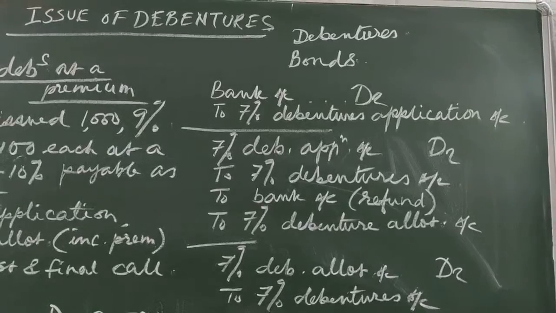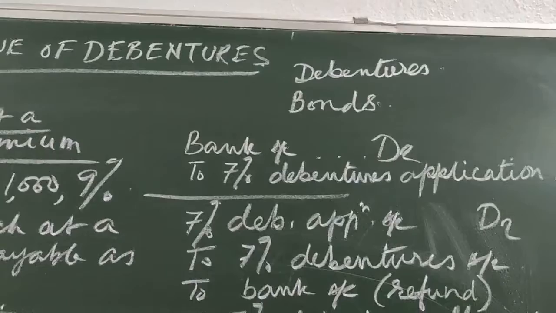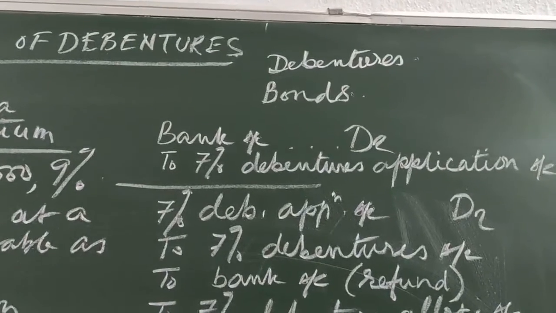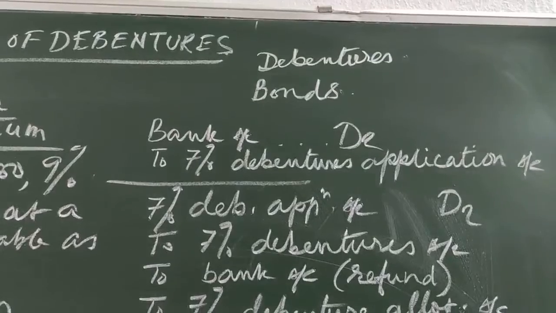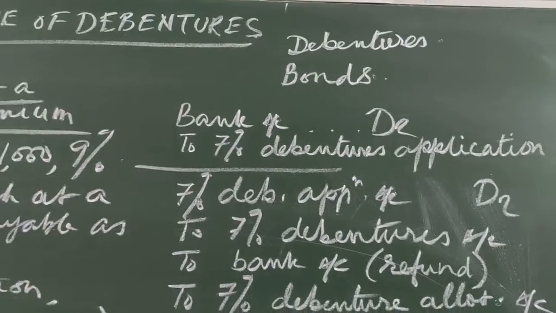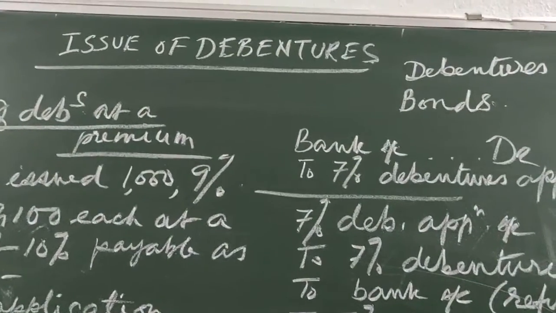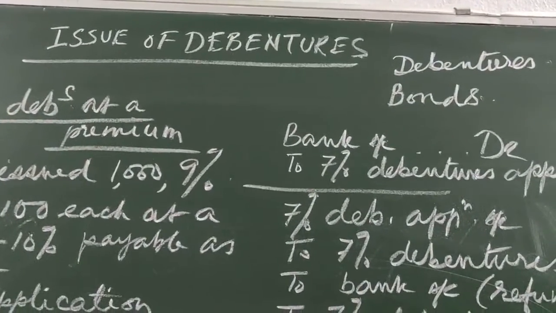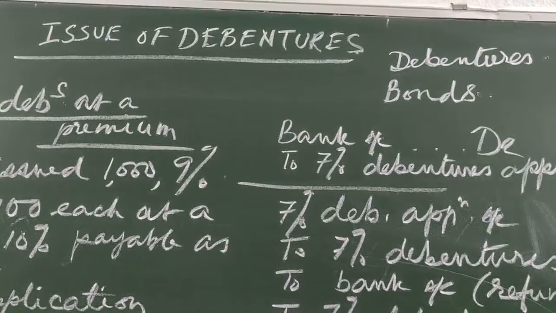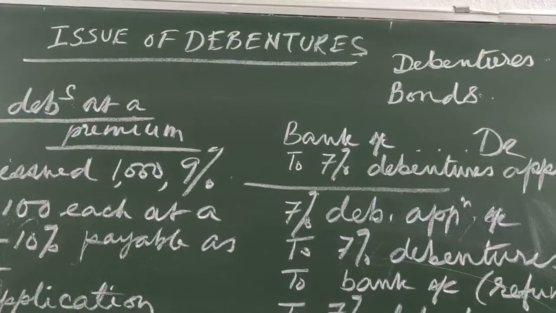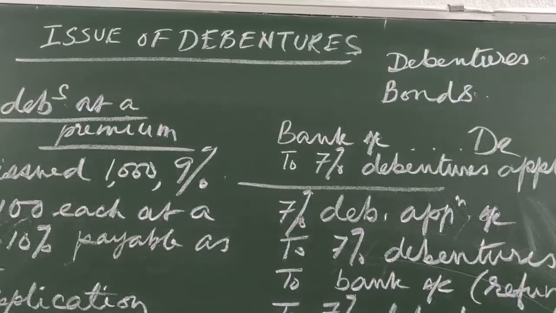We will be looking at the issue of debentures. Now, what are debentures? Debentures are an acknowledgement of debt by a joint stock company. When a joint stock company requires capital for a particular period of time, maybe for 6 years or 7 years, for various purposes like expansion or installation of a plant, they issue debentures.